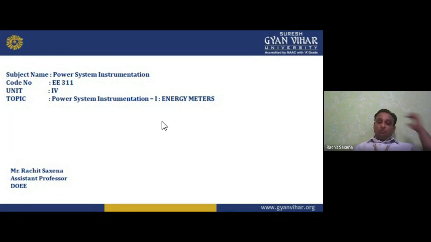Basically, they are the transducers. And if I am talking about the transducer, my dear students, a transducer is basically a component, a device, element, or a system which is used to convert one form of energy to another form. Means physical quantity into electrical quantity. That is an electrical transducer. If I am talking about the inverse transducer, it does the inverse.